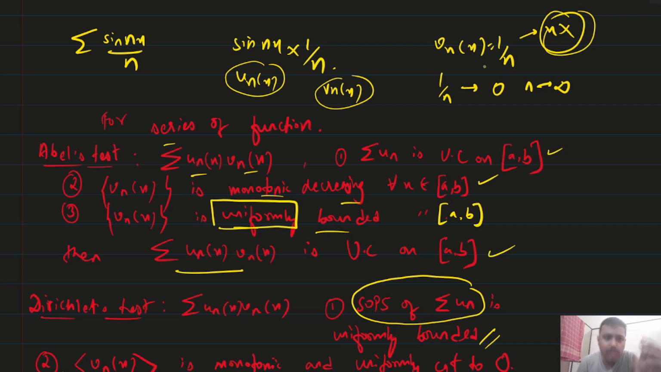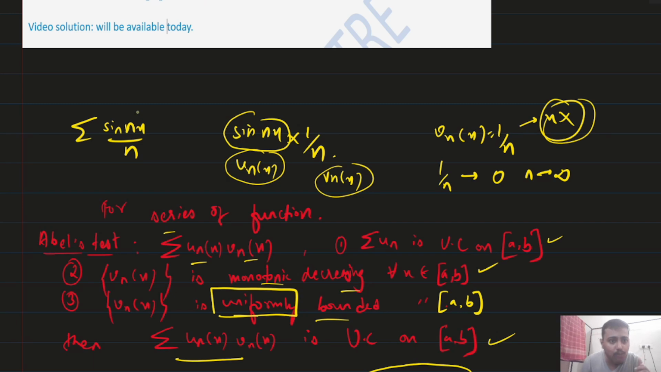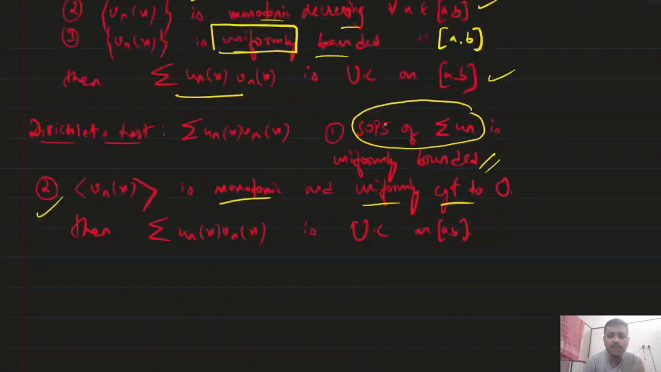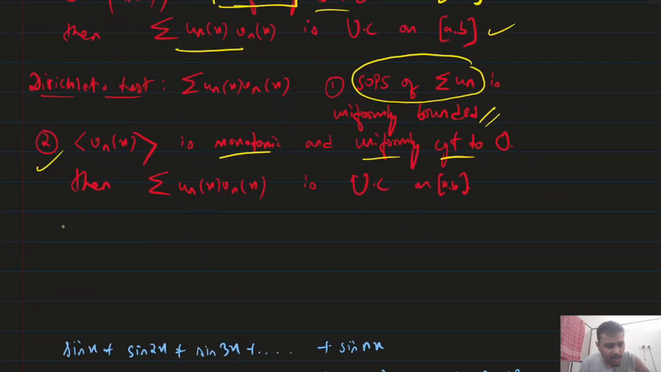Okay. Now you just have to think about this term sin nx. Sin nx, what do you have to think? You have to think whether the SOPS of sin nx is uniformly bounded or not. What is the meaning of uniformly bounded? Let us first write the SOPS of sin nx. What is the SOPS of sin nx?